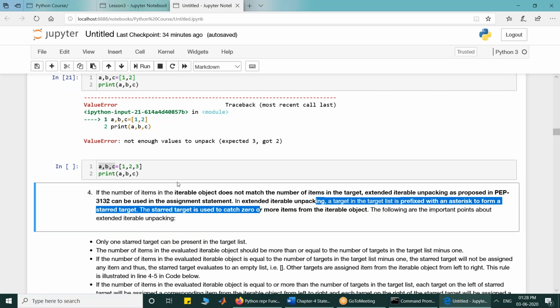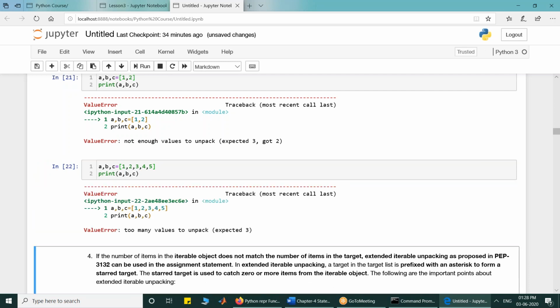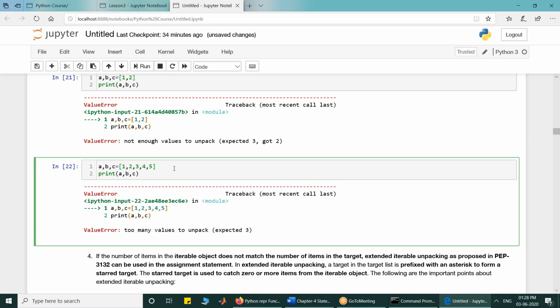In extended iterable unpacking, you prefix an asterisk to one of the targets in the target list. Suppose there are 5 items in the iterable object on the right side. If you try to work with it, you will get an error. You cannot assign it. This assignment is not possible.